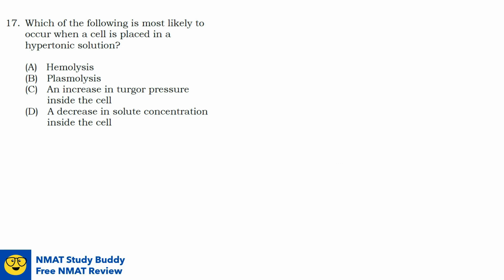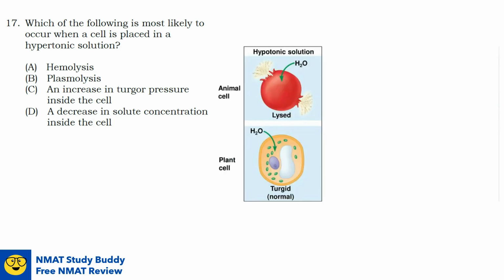Question number 17. Which of the following is most likely to occur when a cell is placed in a hypertonic solution? So let us first describe what a hypotonic solution is. A hypotonic solution is a solution with the lower concentration of solutes, and because of that, the water moves in the cell. As you can see here, the water moves into the cell, and this will cause the animal cell to swell and then eventually burst. So that will cause the lysis of the animal cell. While in plant cell, it will make it turgid, which is actually normal in plant cell.